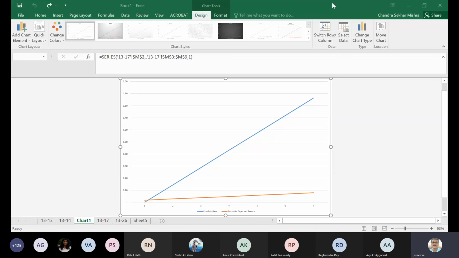So in that case, I may cover something initially about risk and return, and that will be part of the quiz also. Okay? A fresh discussion.